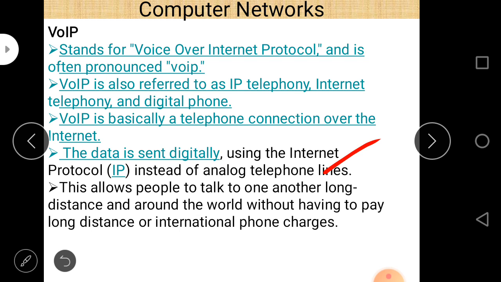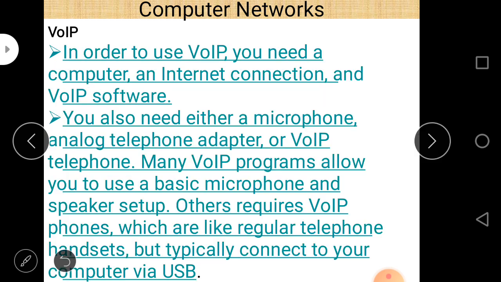Also, the data is sent digitally, which tells the functioning of VoIP. So the package is complete as far as VoIP is concerned. These 5 points should be your answer whenever VoIP is asked.